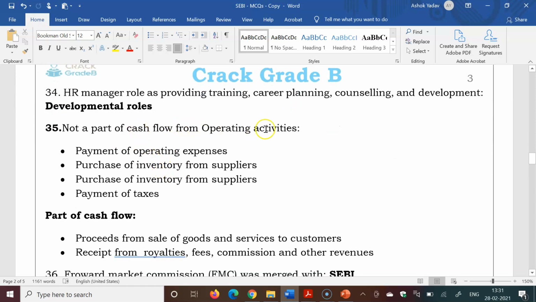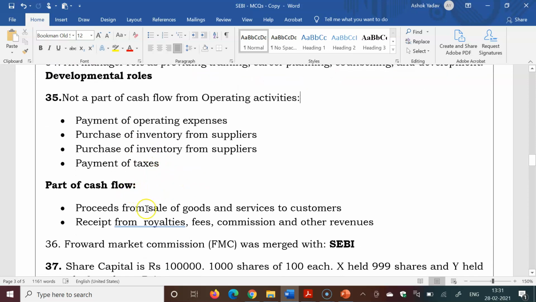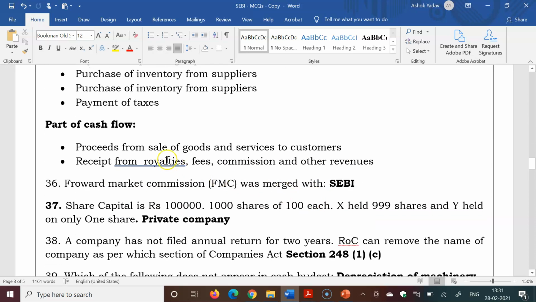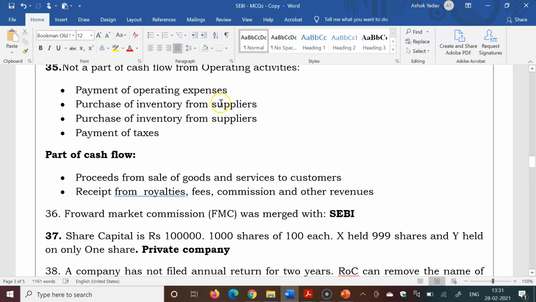Not a part of cash flow from operating activities. We are not sure what were the exact options. So that is not a part of cash flow from operating activities. These are the options: payment of operating expenses, purchase of inventory from suppliers, or payment of taxes. These are not part of cash flow, but part of cash flow is proceeds from sale of goods and services to customers, receipts from royalties, fees, commission and other revenues. So you have to select as per the options. We are not aware about the exact option.